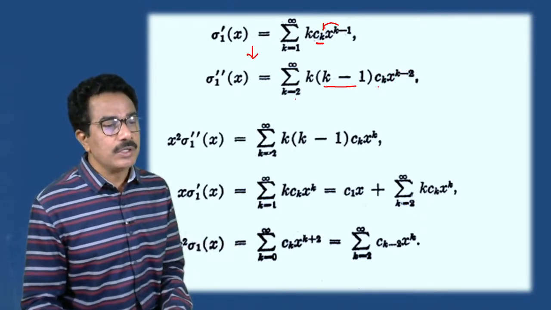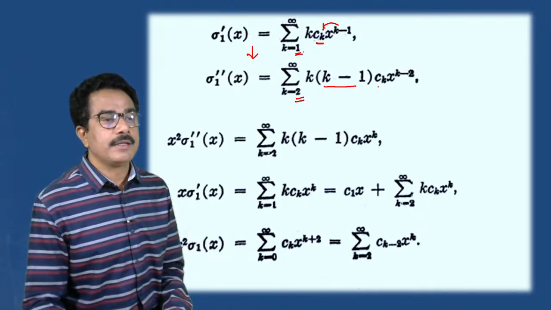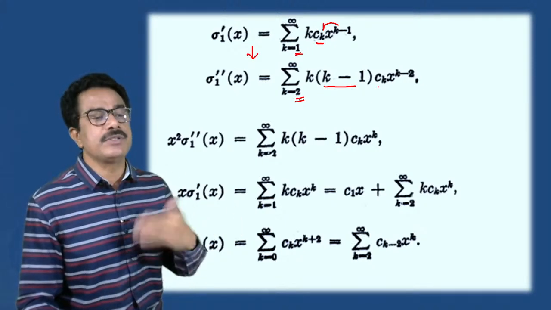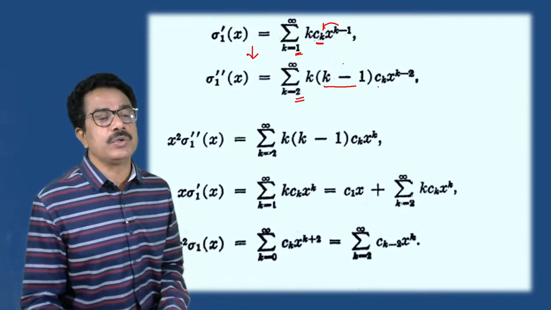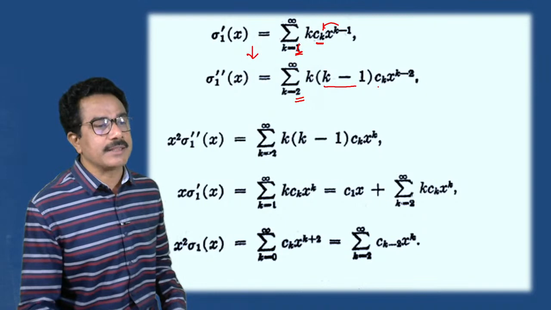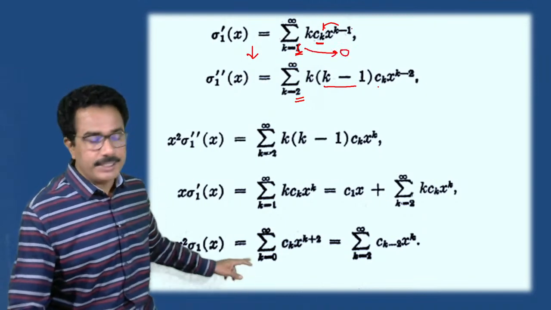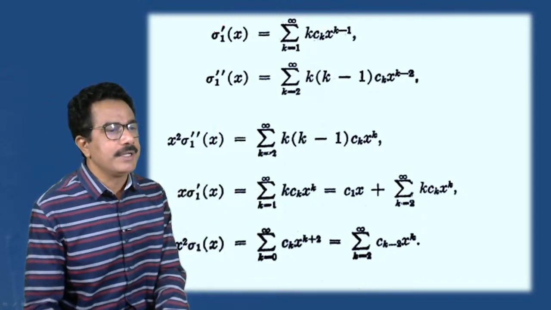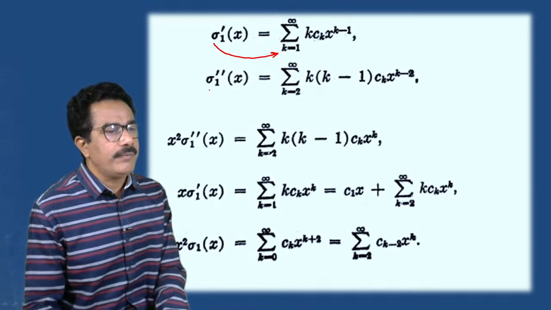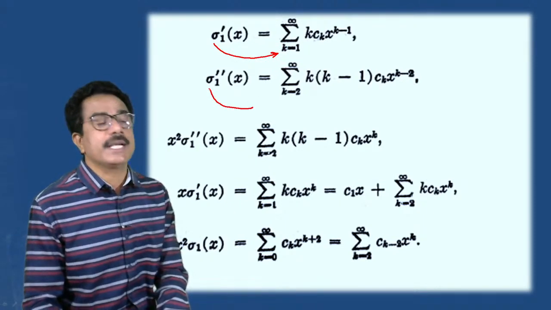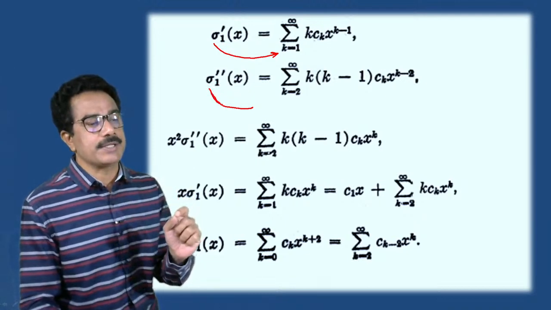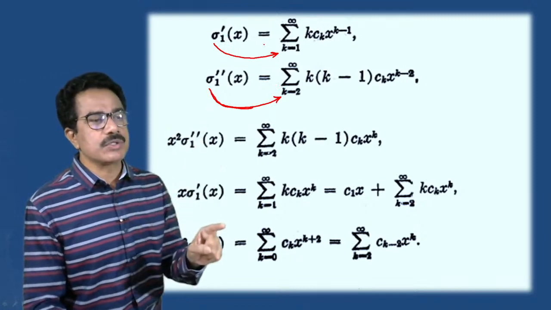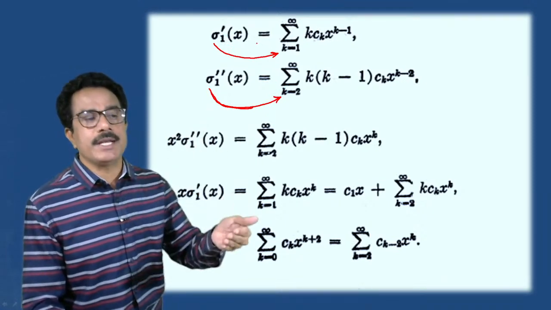Here k starts from 2. It will not be 0: for the second derivative we take k equal to 2, and if we started from 1 this would be 0. If you start from 0, all terms will be 0. So for sigma 1 dash we take k equal to 1, for the second derivative sigma 1 double dash you take k equal to 2, and for sigma 1 itself, k equal to 0. You note that.